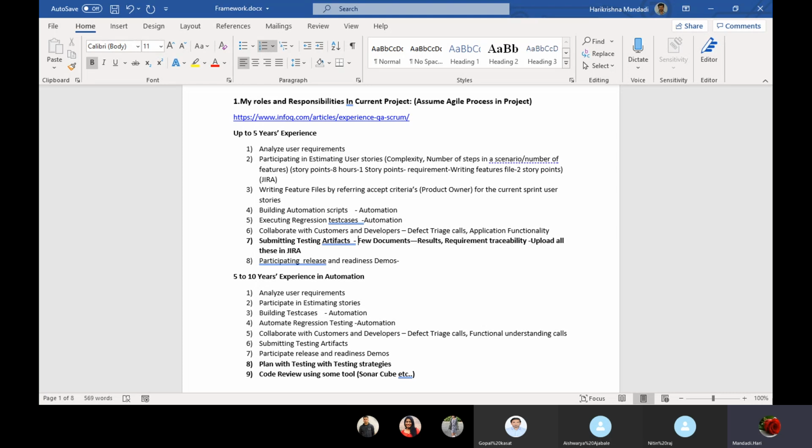If it is an Excel sheet, suppose if it is failing also, I can mark it pass. I am not saying like that, but few people, if it is very hectic work and very difficult, they may do it sometimes. If it is failing, they can make it pass in an Excel sheet or Word document and upload it. But it should be transparent. That means you should upload the execution results which get generated in the automation project, which is the Cucumber report. You can just take a screenshot and upload it there.